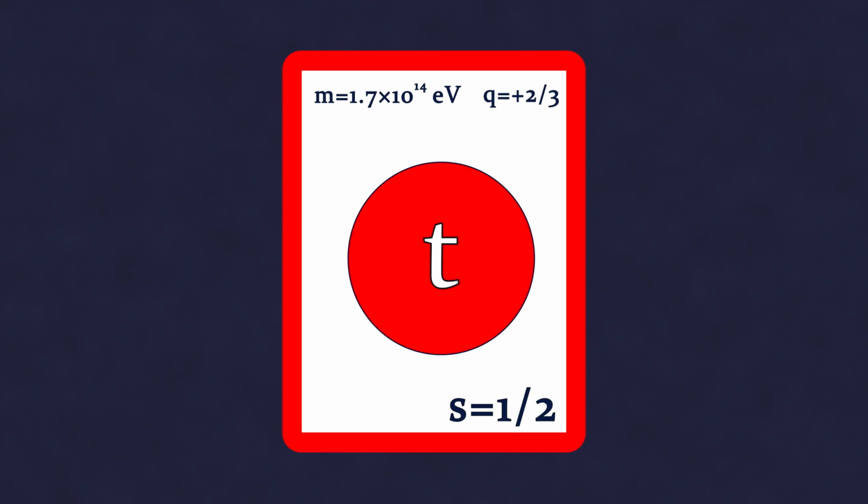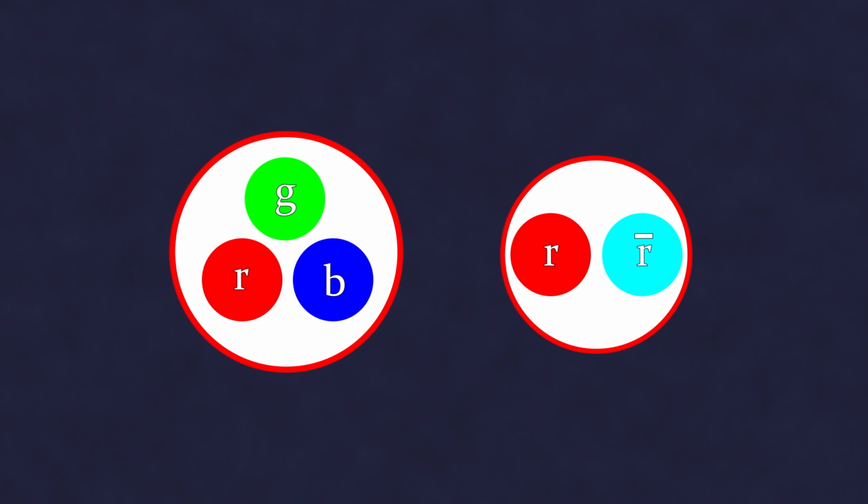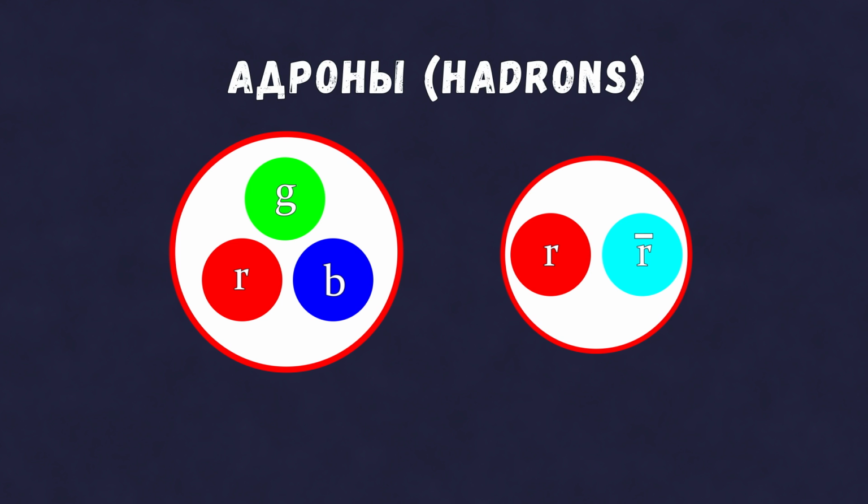The confinement rule does not apply to the most massive T quark, which does not participate in the formation of quark complexes, but not because it does not want to, but simply because it does not have time. On average, just 5 times 10 to the power of negative 25 seconds after its formation, it decays, and in its ultra-short lifetime, it simply does not have time to combine with other quarks into composite particles. Complexes formed from quarks are collectively called hadrons, from the Greek hadros, strong, in the sense that these particles are formed through strong interaction.